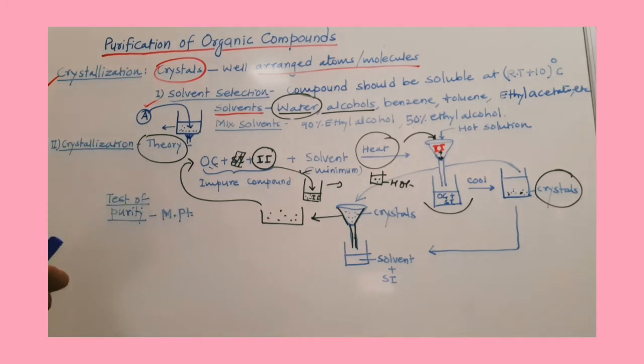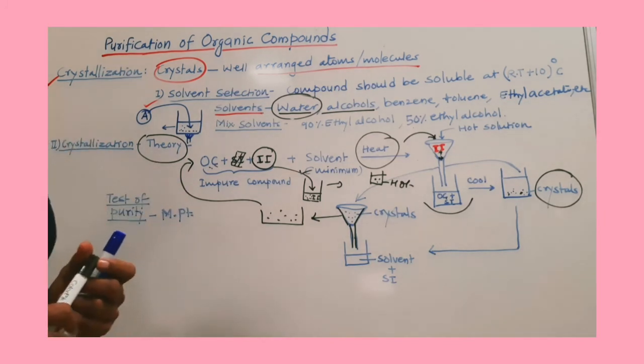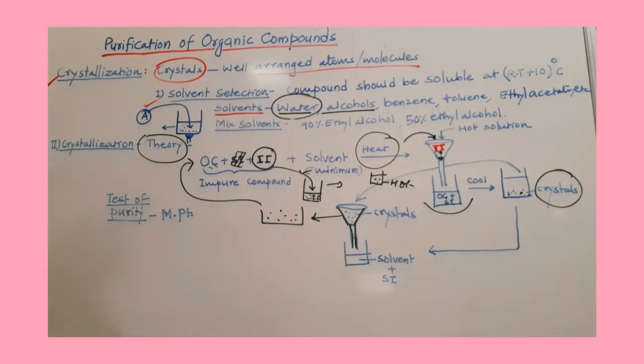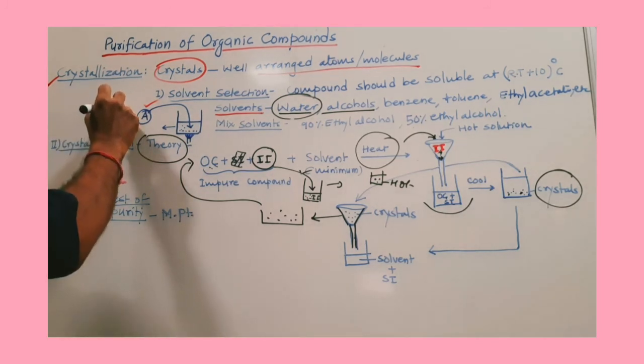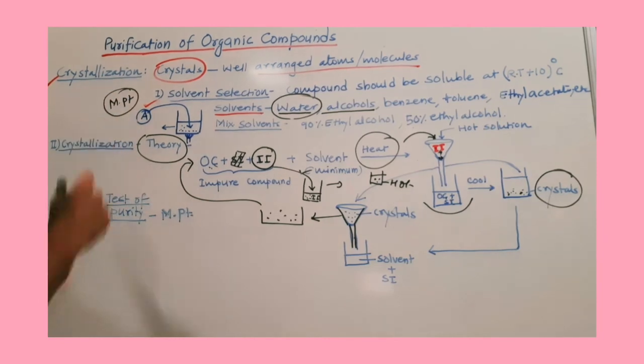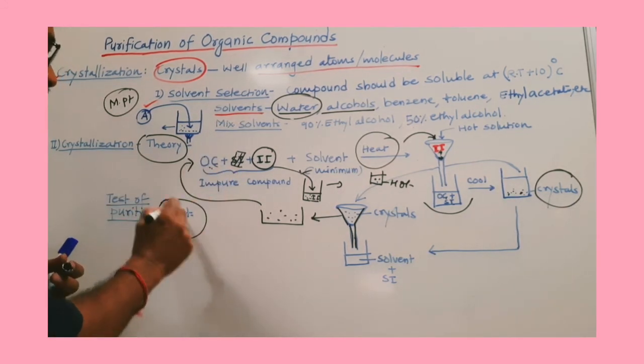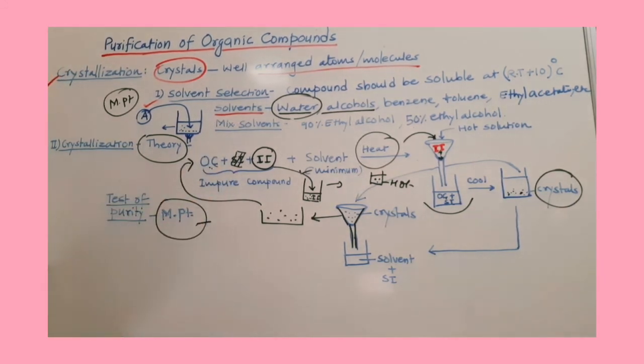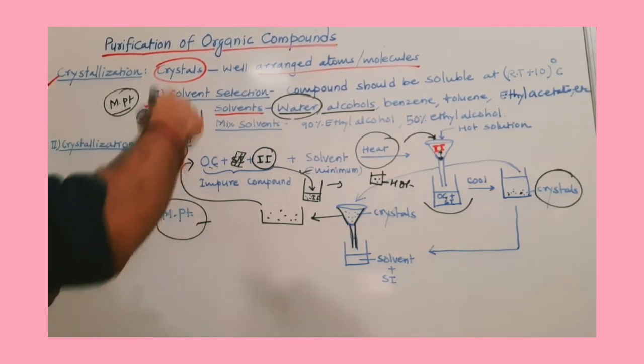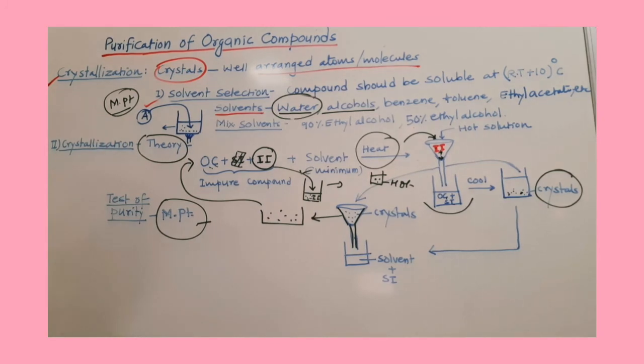Now how will you decide whether the compound is pure or not? So one property is there, that is the melting point. So you can take the melting point. If impurity is there, that melting point will vary. And once you prepare this organic compound, after drying, you will get a very sharp and proper melting point. So in this way, by taking the melting point, you can find out the purity of the organic compound, whether the compound is pure or not.